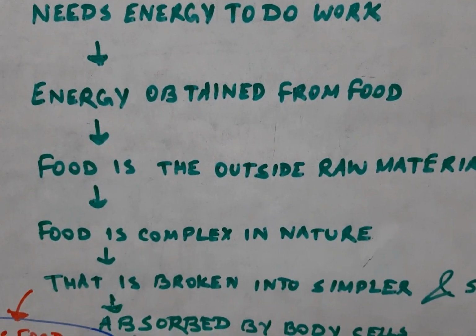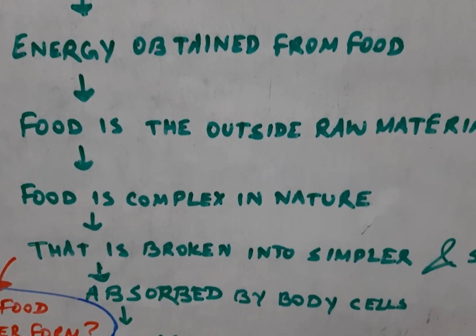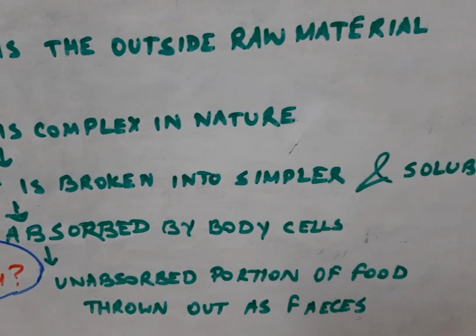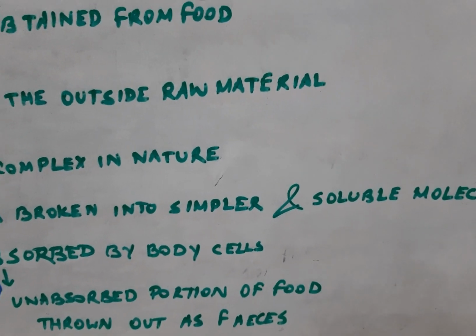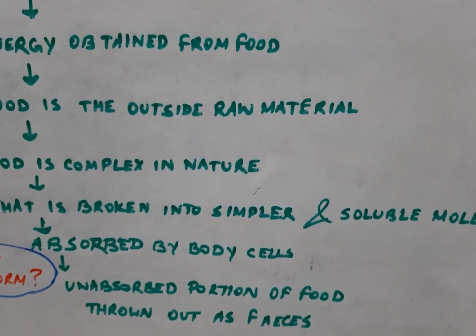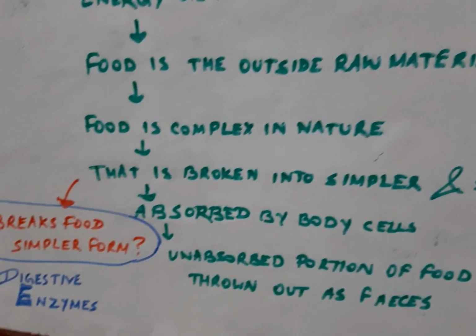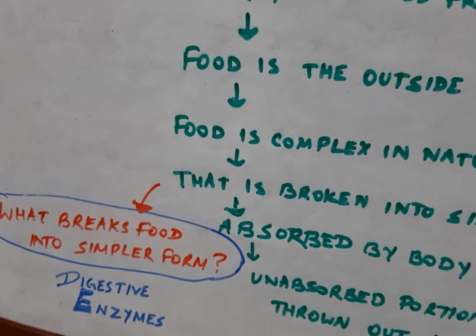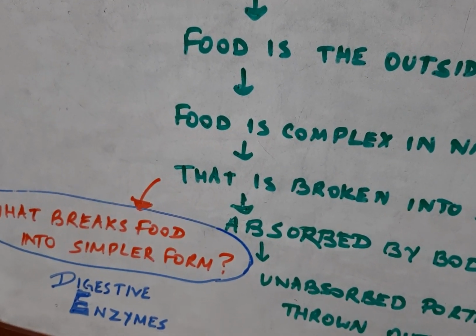Now food is generally complex in nature and has to be broken into simpler and soluble molecules, otherwise it cannot be taken up by the body. What changes this food into simpler form?